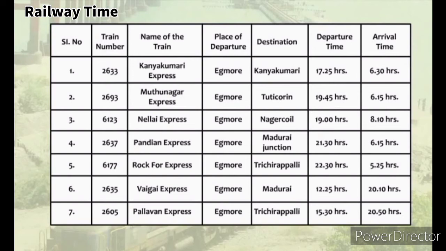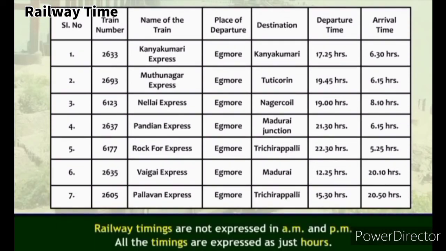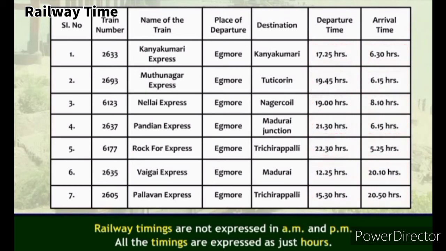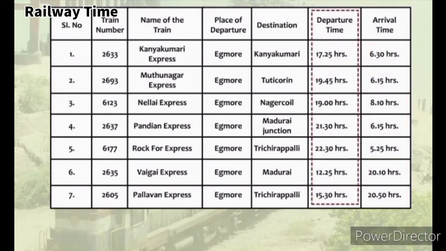See the following table. Have you seen a table like this anywhere? It's a railway timetable. Observe the timing given in the table. How many hours are there in a day? 24 hours. Yes. We generally call 24-hour clock time as railway time. Railway timings are not expressed in AM and PM. All the timings are expressed as just hours.